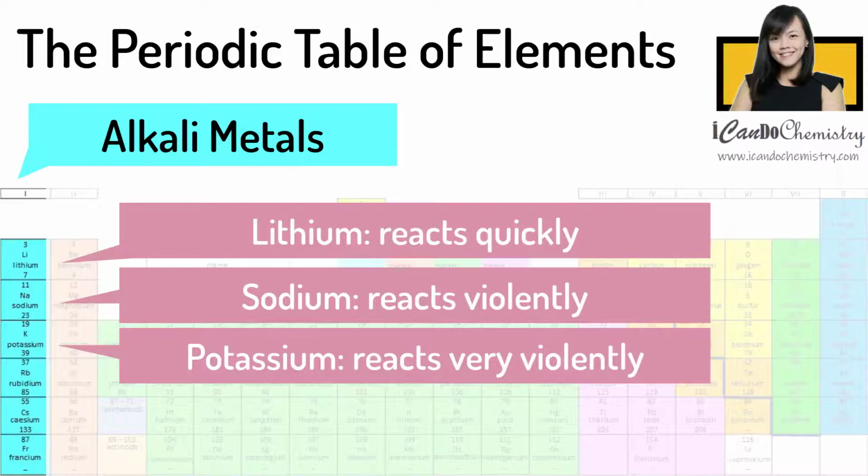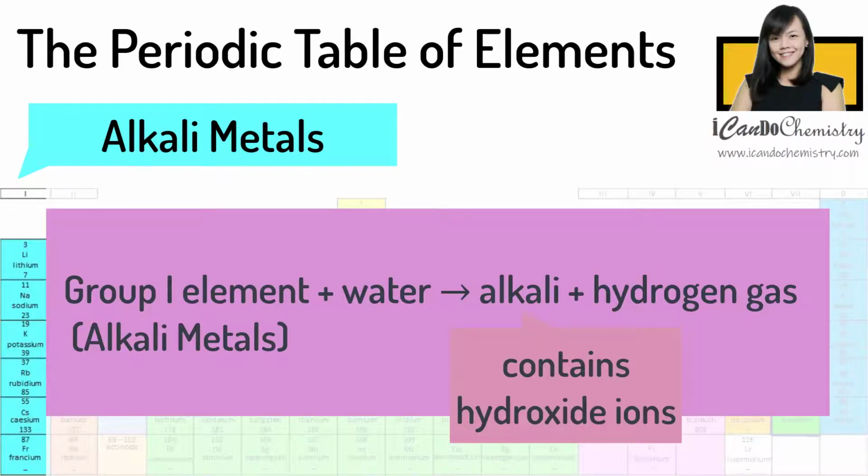Elements that are lower in the group are so reactive that it is not safe to carry out the experiment in the school chemistry lab. The alkaline solutions that are formed in these reactions contain hydroxide ions. Hence, these solutions will turn red litmus paper blue.